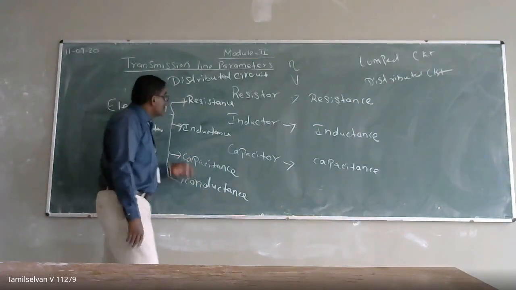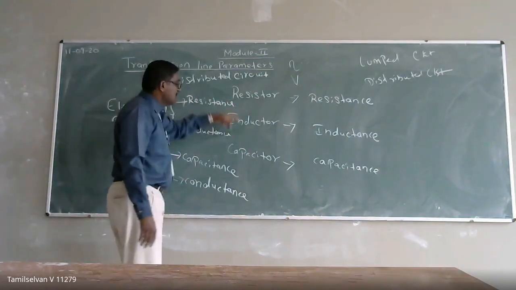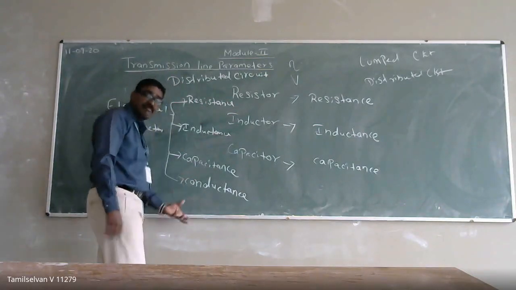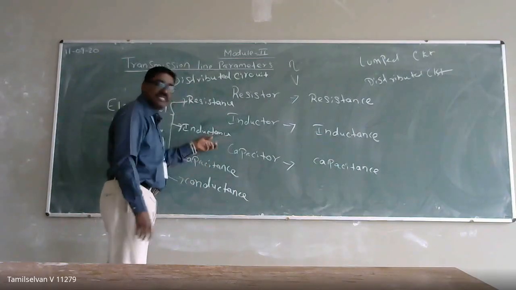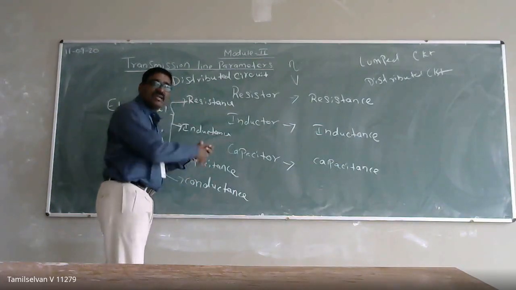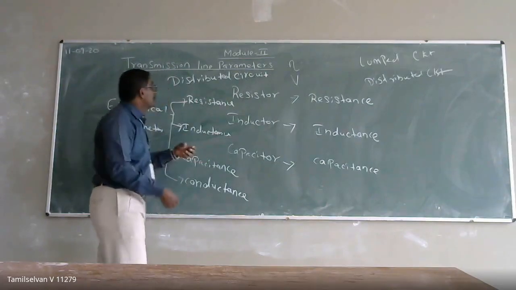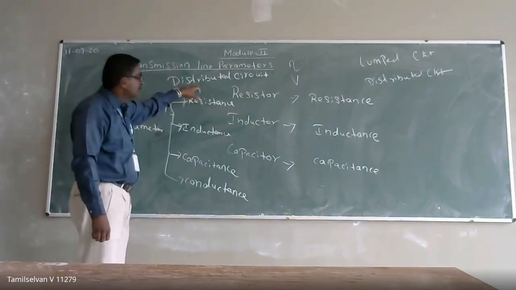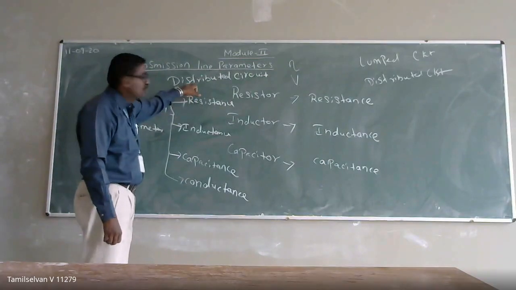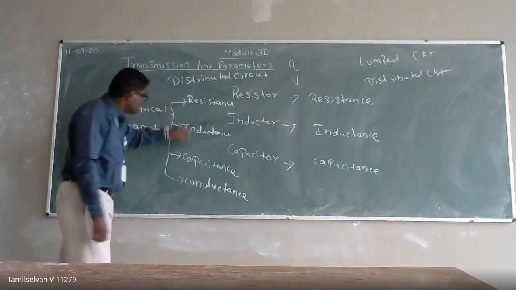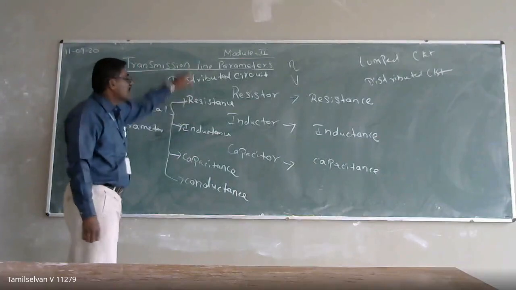So it means the phenomena of resistor, inductor and capacitor will be present in my circuit, which I cannot separate or remove physically from the circuit. That is what we call this type of circuit: a distributed circuit. And the parameters of resistance, inductance and capacitance are what we call